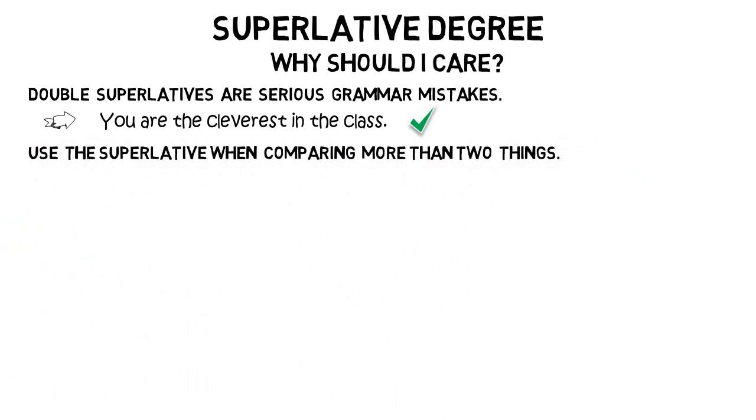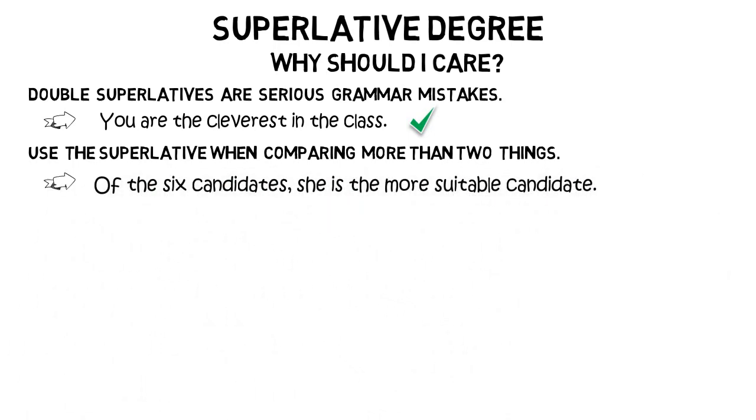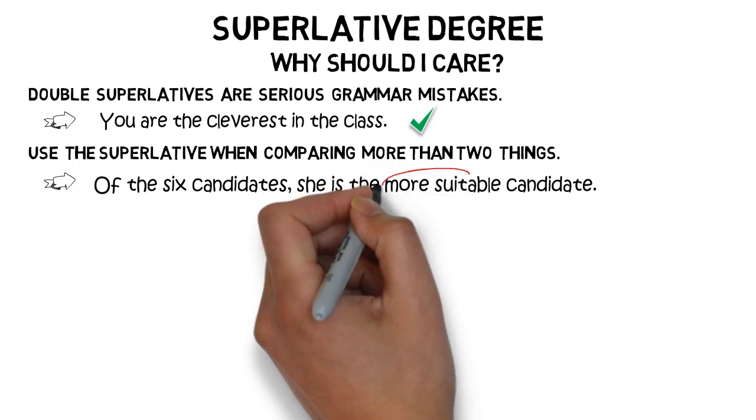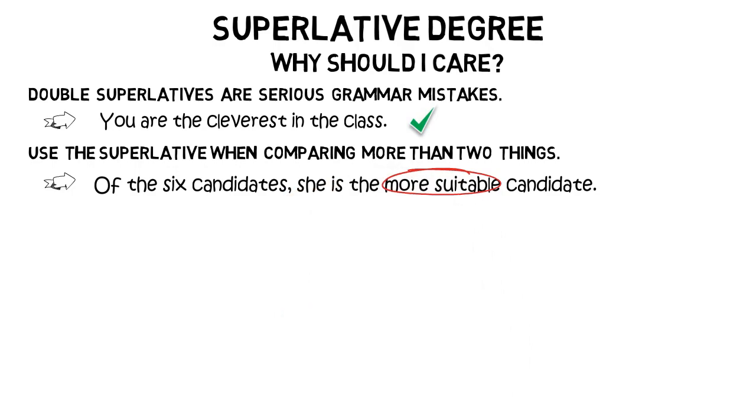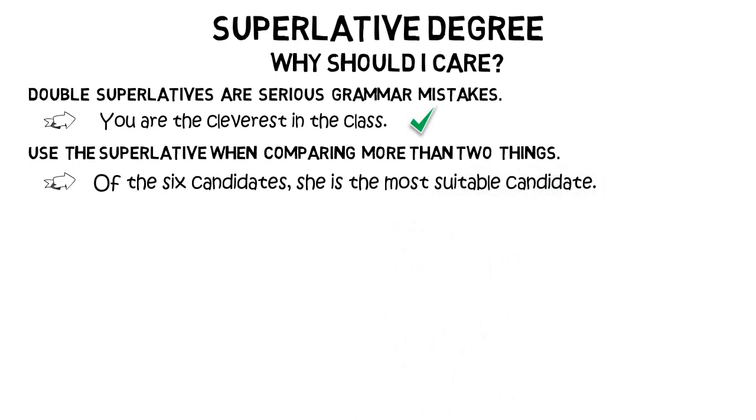The other point is that you should use the superlative when comparing more than two things. So of the 6 candidates, she is the more suitable candidate. Now, 6 candidates is more than 2, so you have to use the superlative. This is an example of the comparative, and the comparative is when you compare two things. So we need the superlative. So here's the correct example. Of the 6 candidates, more than 2, she is the most suitable candidate.